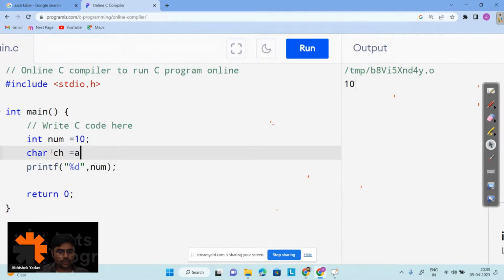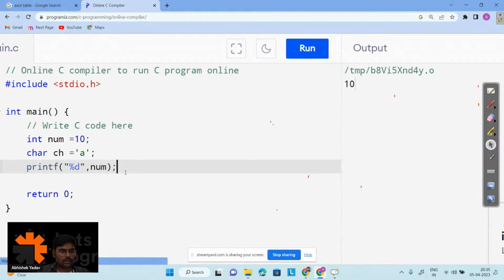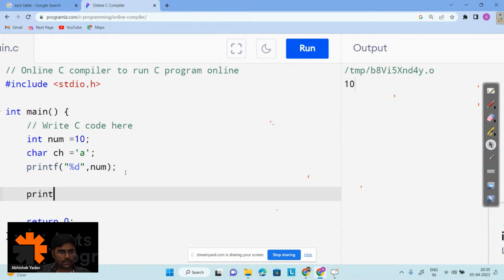Let's try to print the character data also. That is char ch is equal to 'a' in single quotes. And here what I will do, for printing character, I have to use %c, and after that I have to write the name of the variable, that is ch here, right? Let's see. So I am getting 10 and a on the output screen.